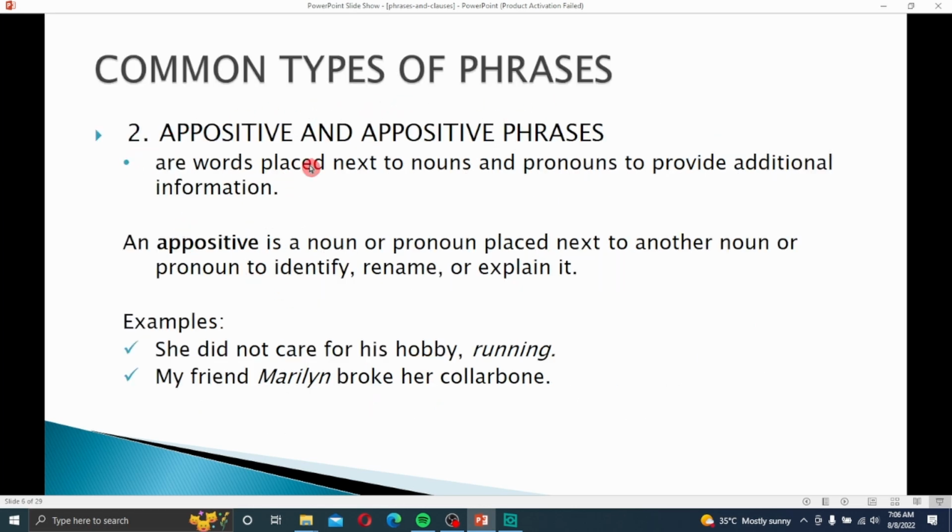Common types of phrases: appositives and appositive phrases are words placed next to a noun or pronoun to provide additional information. I will explain it with examples. An appositive is a noun or pronoun placed next to another noun or pronoun to identify, rename, or explain it.